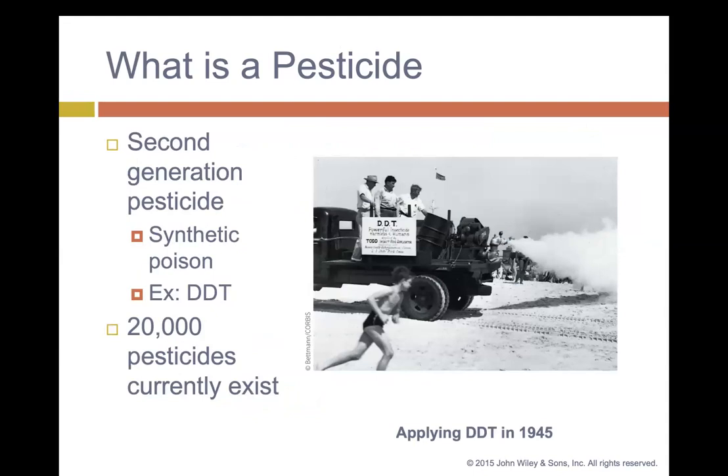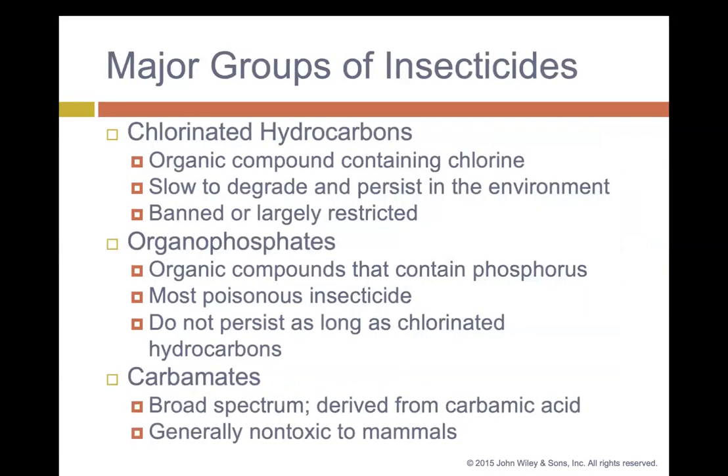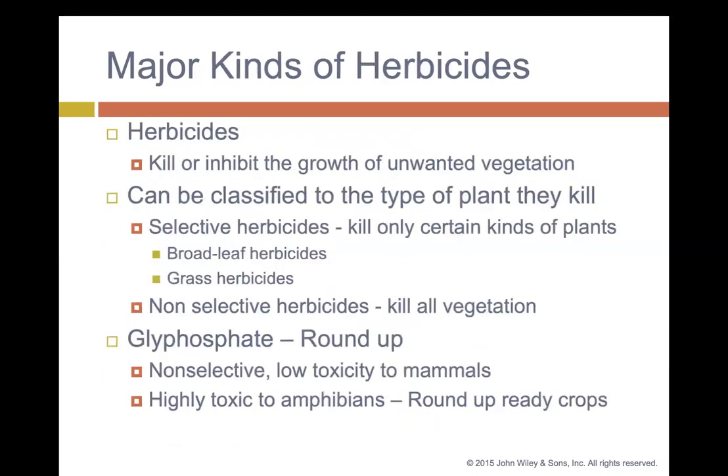We have over 20,000 different pesticides currently existing. And this was a picture of applying DDT in 1945. Major groups of insecticides: we have chlorinated hydrocarbons, organophosphates, and carbamates. Major kinds of herbicides: we have herbicides which kill or inhibit growth of unwanted vegetation. They can be classified by what type of plant they kill. We can have glyphosate, which is like Roundup. It can be highly toxic to amphibians.